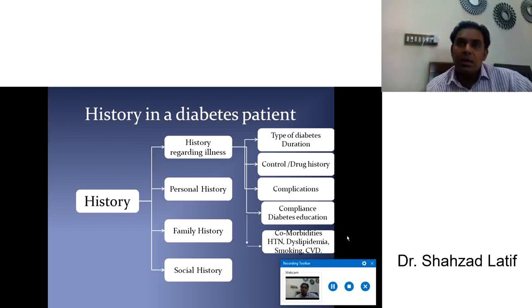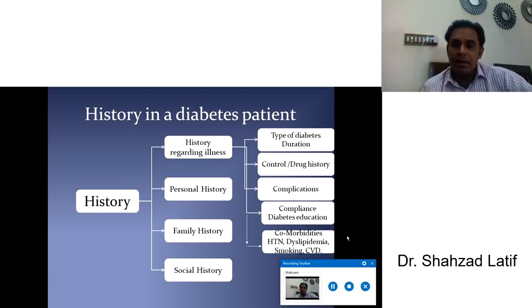And which type of knowledge level does the patient have about diabetes? So the patient should be educated about his or her disease. So you must ask the patient about compliance and education for diabetes. If the patient is educated about his or her disease, it will be very helpful for good compliance and good control, of course, for avoiding complications of that disease.